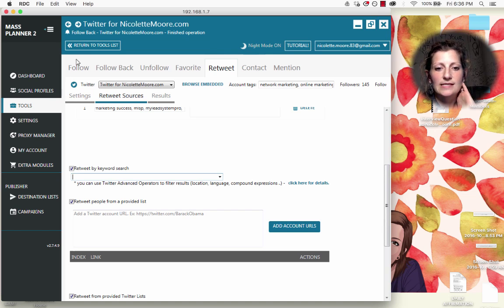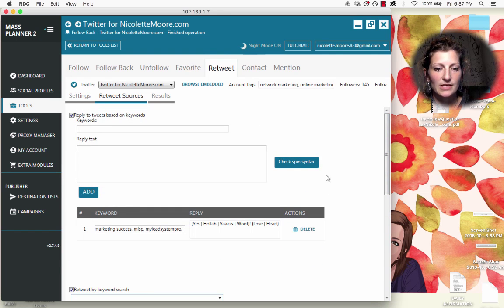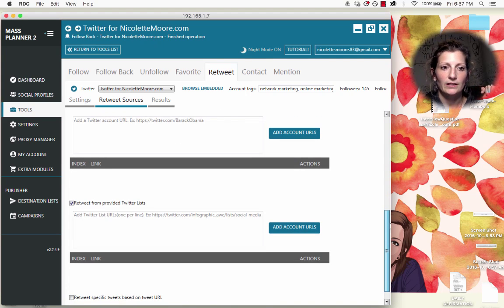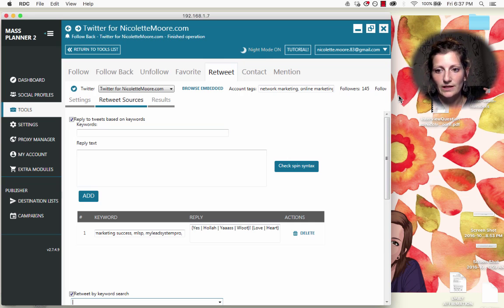And the cool thing is that if I have URL sources here in this provided list, and I have this checked off as well, reply to tweets based on keywords, Mass Planner is actually going to go back and forth between this section and these URLs, and it's going to pull from all of it. So it's going to take from both. So that's awesome. You're not limited to only replying or retweeting according to these keywords. You can do however much of that you want.